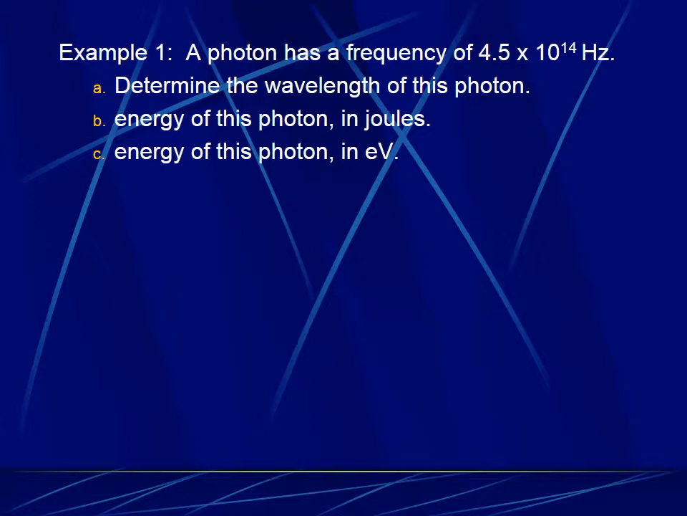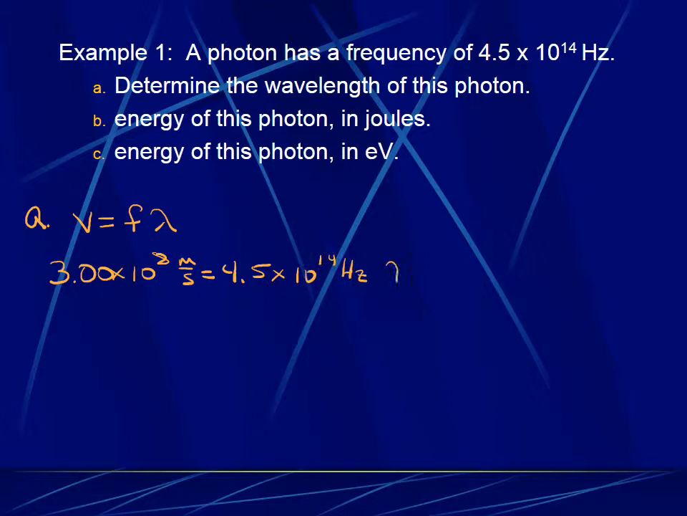So the first thing we want to do is find the wavelength of this photon. And we know the frequency, so we can do V equals F lambda. The speed is 3 times 10 to the 8 meters per second. The frequency is 4.5 times 10 to the 14 hertz. And we're looking for the wavelength. And so when you take 3 times 10 to the 8 and divide it by 4.5 times 10 to the 14, you get a wavelength of 6.7 times 10 to the negative 7 meters.